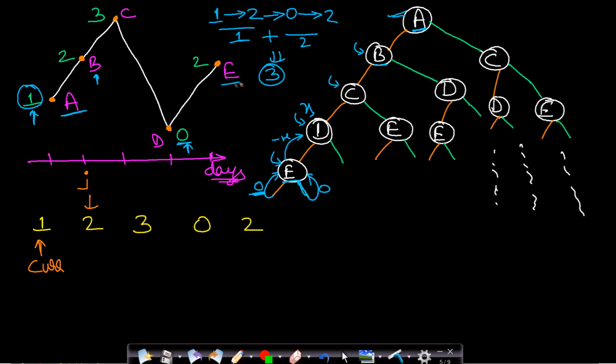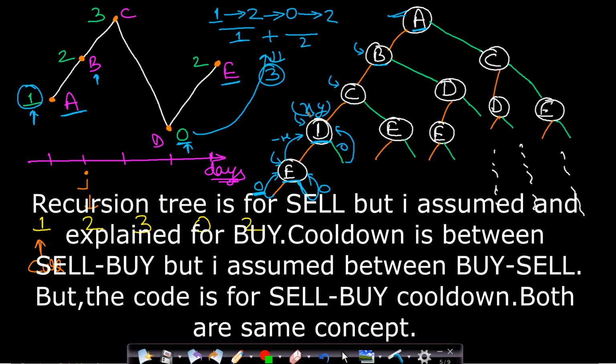Then you cannot buy the stock at this point because this is just the next day. So you will have to skip an extra day, and when you skip an extra day, then you go out of bounds, and so it will return 0. So it will get a value Y and it will take the maximum of X and Y, and it will also include its current stock price. Okay, so on the left hand side, that is on the red line, as you can see, this stock, that is the current stock, was not getting included, and on the right hand side this stock was getting included. So how will the prices get included?